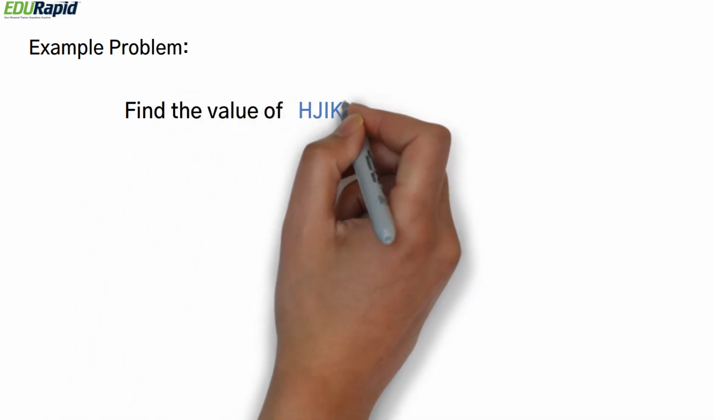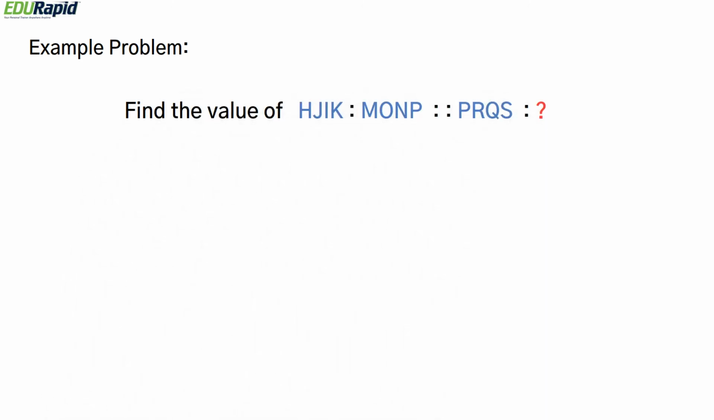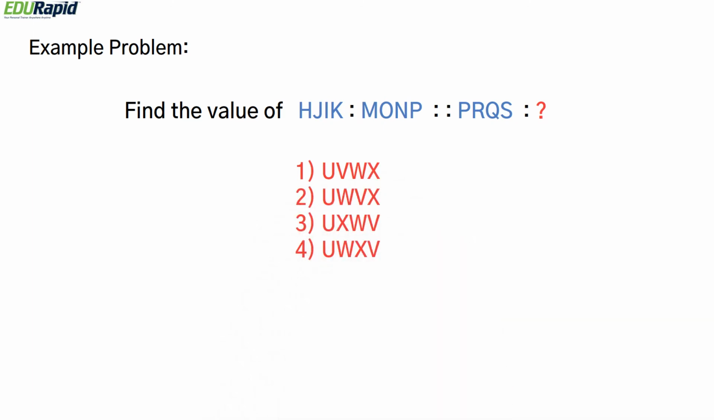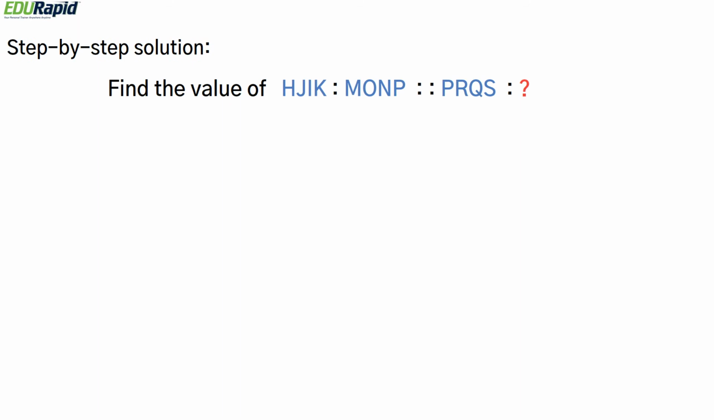Now let's look at another problem. HJIK is to MONP as PRQS is to what? There are 4 options: UVWX, UWVX, UXWV, UWXV. Let's look at the step-by-step solution. Let's see how HJIK and MONP are related. H and M are related by plus 5. If you go 5 steps from H, you get M. Similarly, J and O are related by plus 5, I and N are related by plus 5, and K and P are related by plus 5.